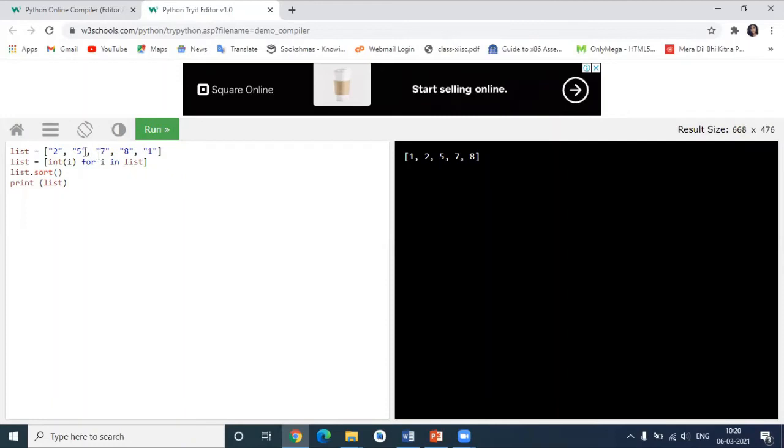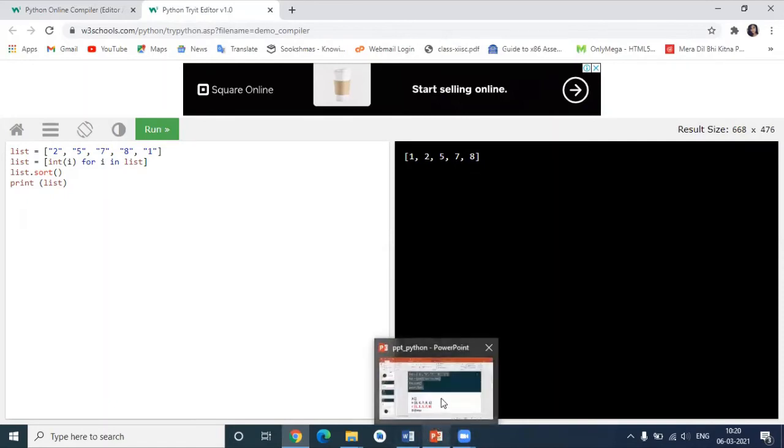So I'm just converting these things to integer format. Then I'm just sorting this with the help of the sort function, which is a built-in function. After the sort, I'll get 1, 2, 5, 7, 8. Okay, we can move to the next question.